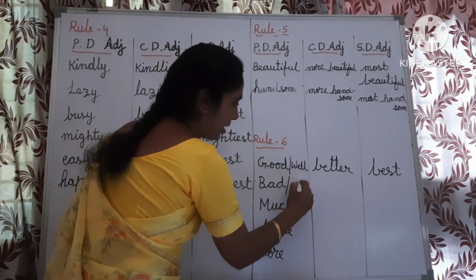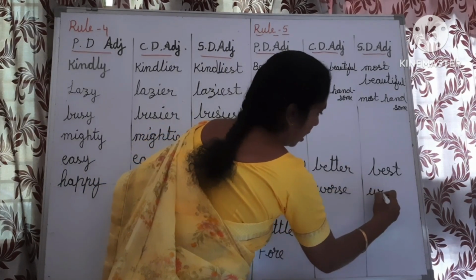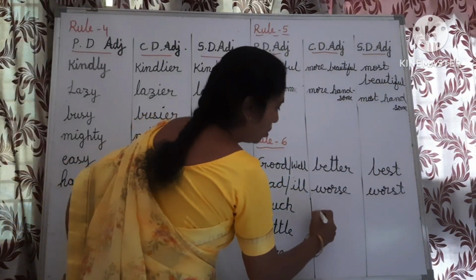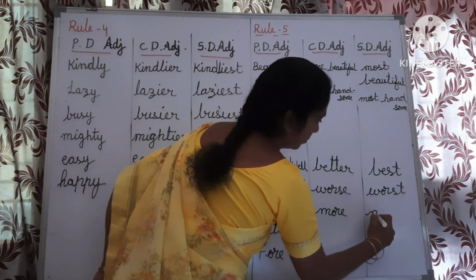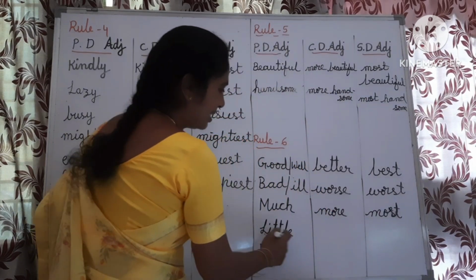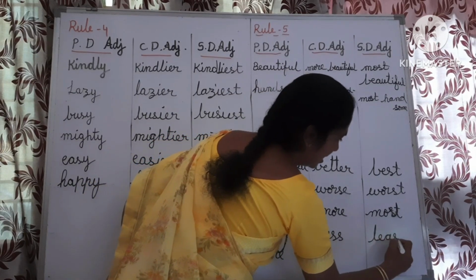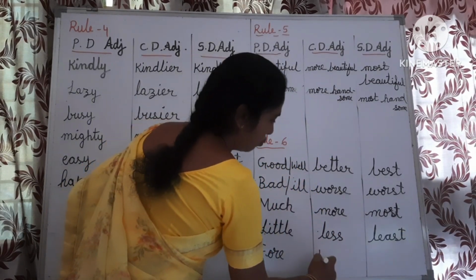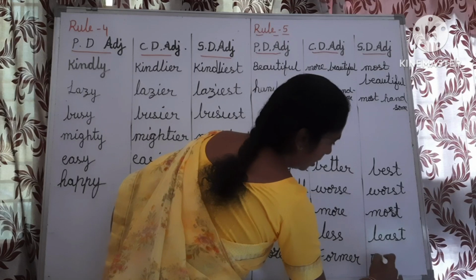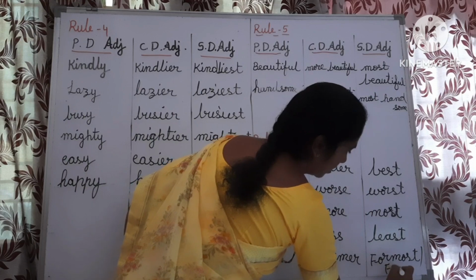In the same way, bad or ill. Bad, worse, worst. Or ill, worse, worst. Much, more, most. Little, less, least, L-E-A-S-T, least. Fore, former, F-O-R-M-E-R, former, foremost, F-O-R-M-O-S-T, or first.